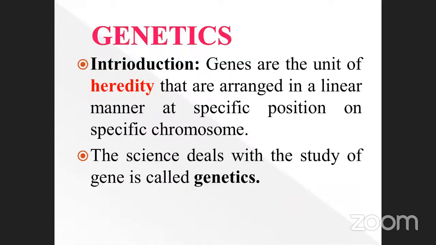First, genetics. Will you please tell me what is meant by genetics? First of all, the introduction. The gene, or unit of heredity, as we already discussed, is arranged in a linear manner at a specific position on a specific chromosome. The science that deals with the study of genes is called genetics. There is a small explanatory aspect: the gene or the unit of heredity that is arranged in a linear manner. Note it down. This is very, very important.